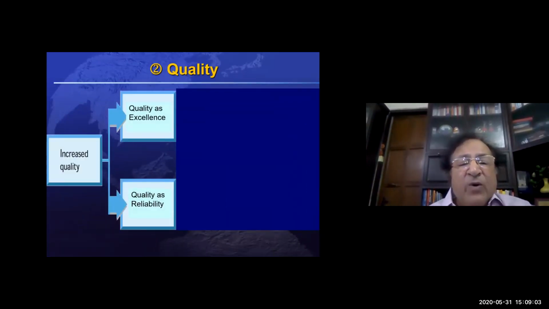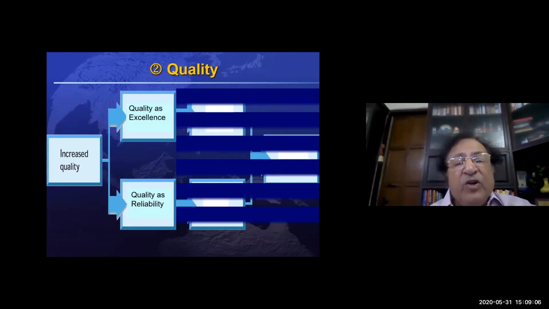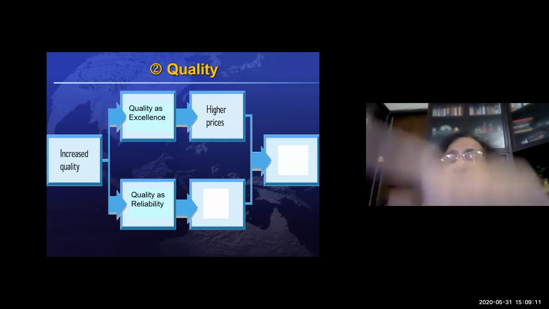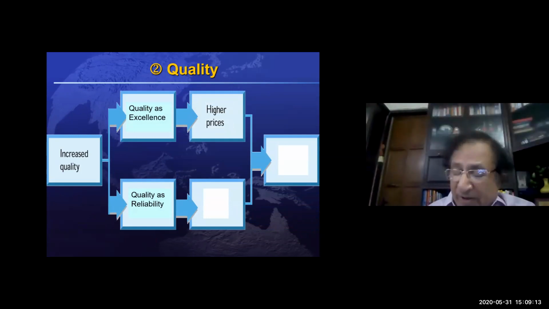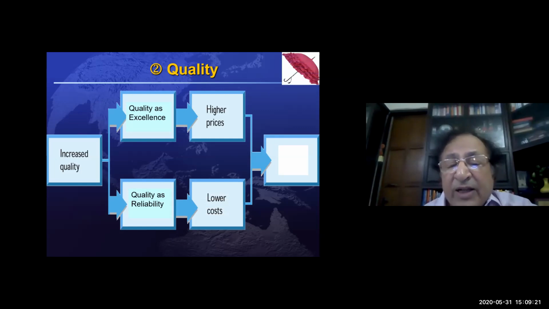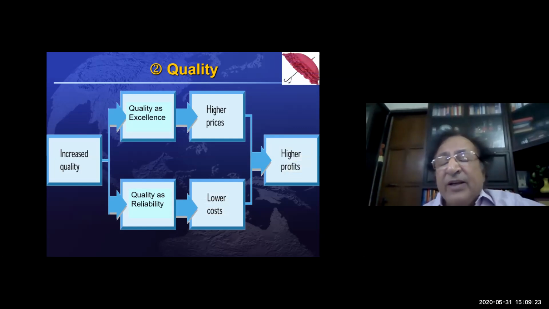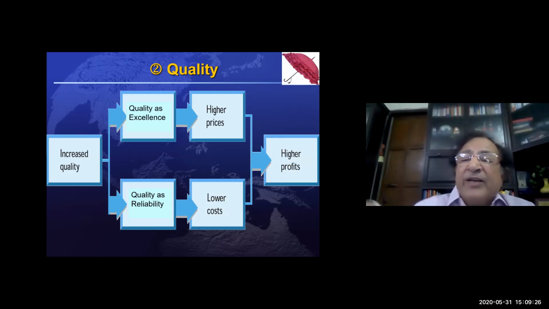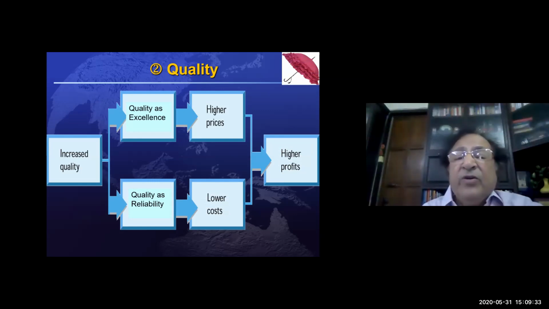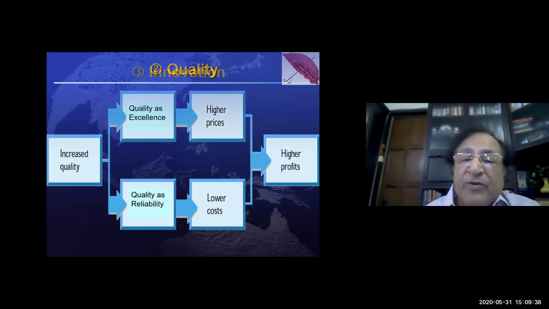Second is quality. Quality means that you can charge high, because quality is good, your utility is going to be high. Or if your quality is good, you will probably have less rejection, and that will also lower cost. So in both ways, you can have a higher price. For example, in the case of an umbrella, if you improve the quality, you can always charge high. The customer is going to pay you much more.